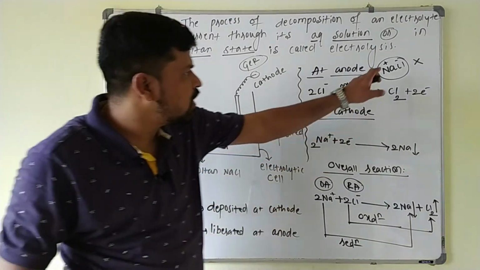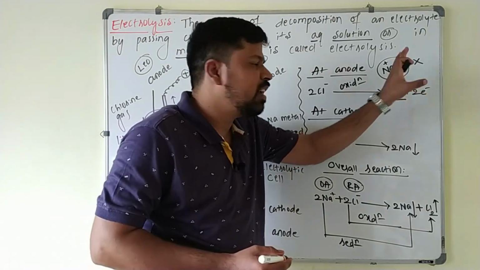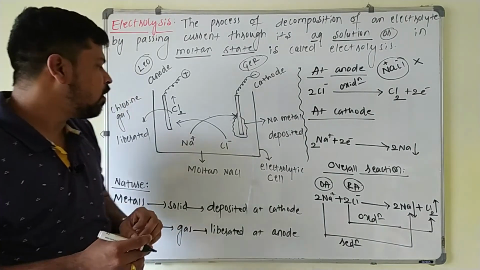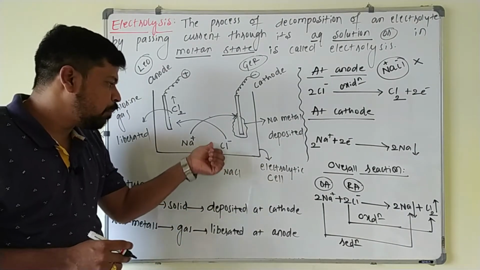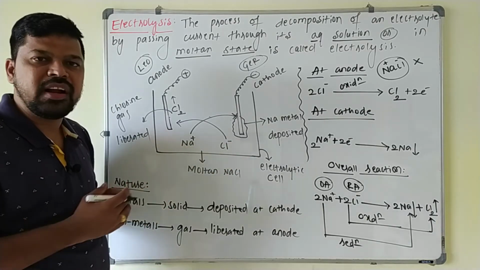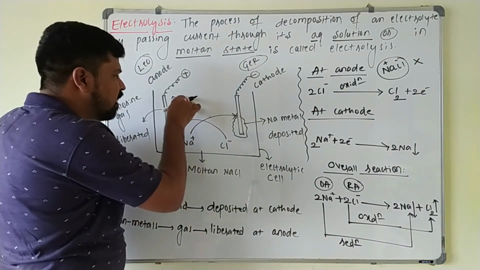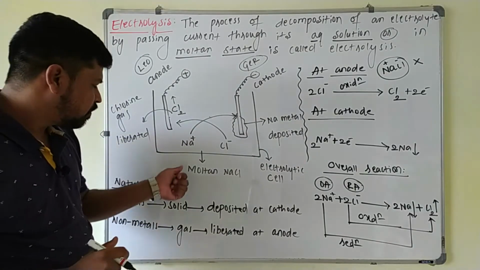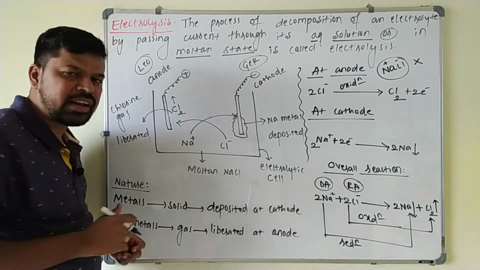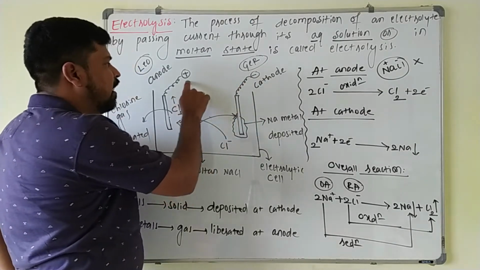But whenever this NaCl is kept in water, in that aqueous solution of NaCl, the Na plus and Cl minus ions are free to move, hence they will conduct electricity in the aqueous solution. Or if you take the molten state, here it is the paste of NaCl, where Na plus and Cl minus ions again are free to move, they will conduct electricity. So in the process of electrolysis, these two conducting rods are immersed in an electrolytic solution here, and these two conducting rods are connected to a battery through the conducting wire.